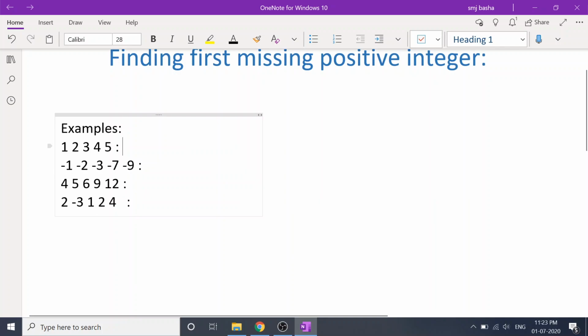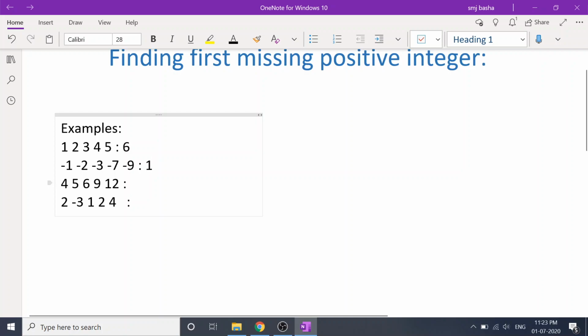Let's say you're given an array of 1, 2, 3, 4 and 5. What is the first missing positive integer? It is 6, right? So you start searching from 1, 2, 3 and so on. In the second example, you have -1, -2, -3, -7, -9. What is the first missing positive integer? It is 1. In the next example, you have 4, 5, 6, 9 and 12.